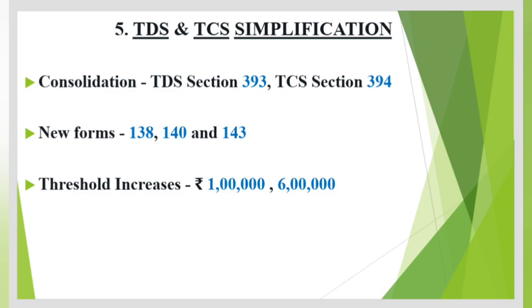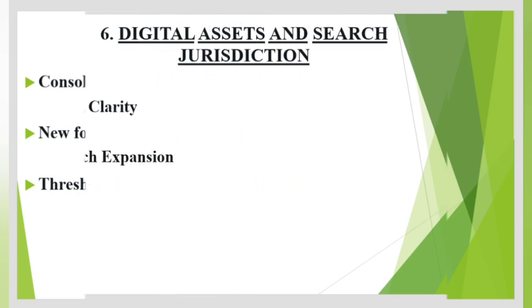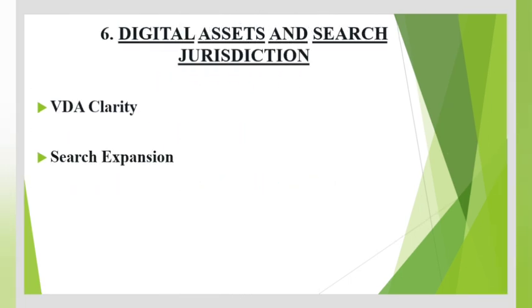Threshold increases. The TDS limit on interest for senior citizens has been raised to INR 1 lakh per year, while the threshold for rental income TDS rose to INR 6 lakh. Sixth, digital assets and search jurisdictions. VDA clarity. Virtual digital assets like cryptocurrency and NFTs are now explicitly defined and subject to specific reporting obligations. Search expansion.